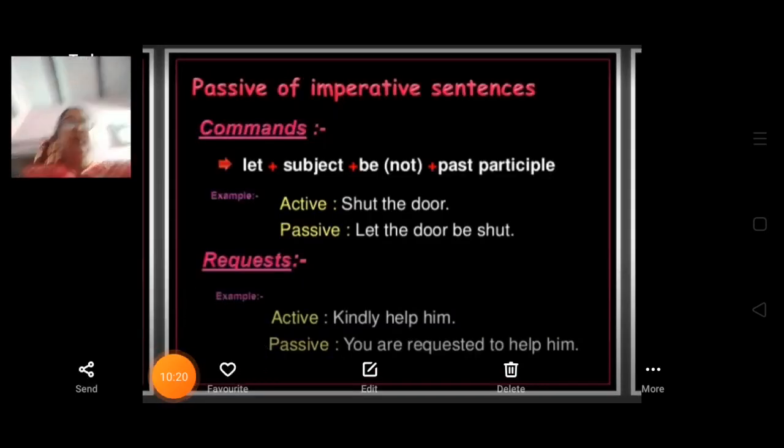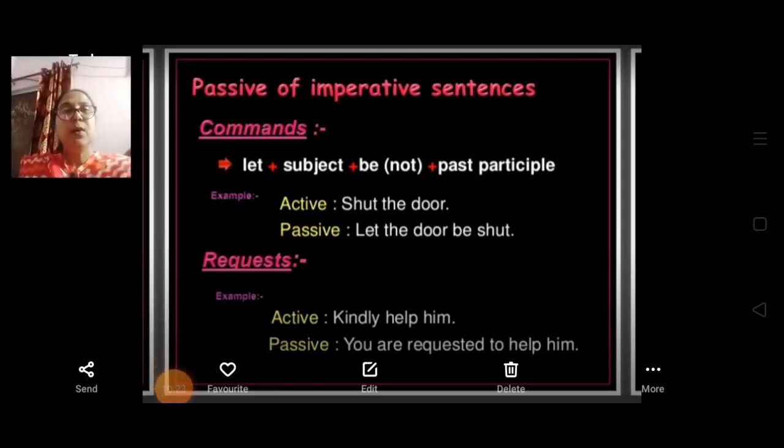Now passive of imperative sentence. If the active voice is given in an imperative sentence, how to change it in passive voice? If it is a command, then let plus subject plus be or not, and then past participle.